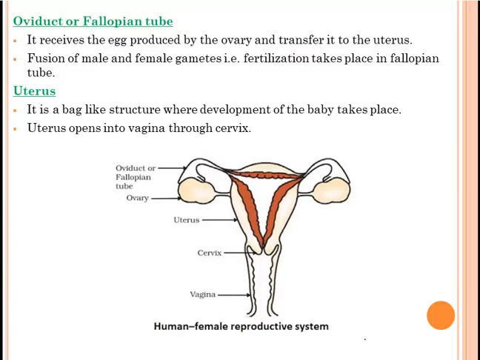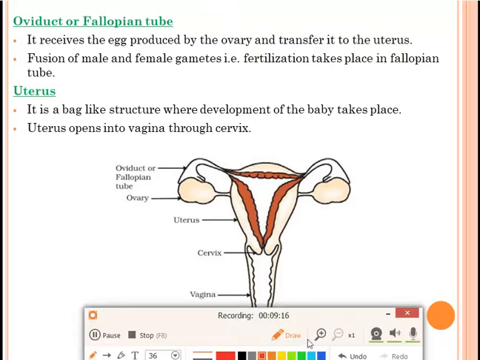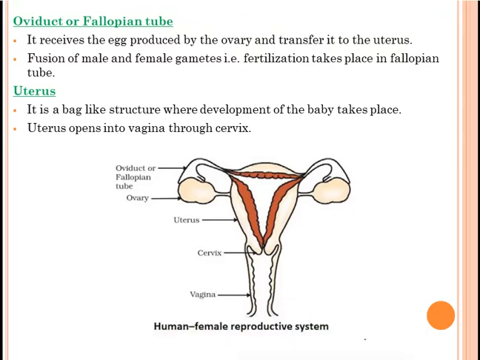Oviduct or the fallopian tube. This oviduct or fallopian tube is the site of fertilization. Means fertilization will take place in the oviduct or the fallopian tube which is present inside the female reproductive system. It receives the egg produced by the ovary and transfers it to the uterus. Okay, what it will do? It will receive the egg from the ovary and it will transfer it to the uterus. Fusion of female and male gamete, that is fertilization, takes place in fallopian tube. You have to remember this point.